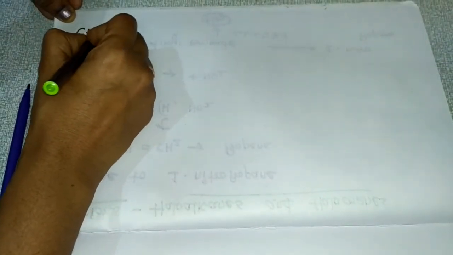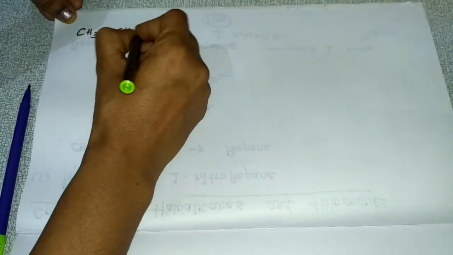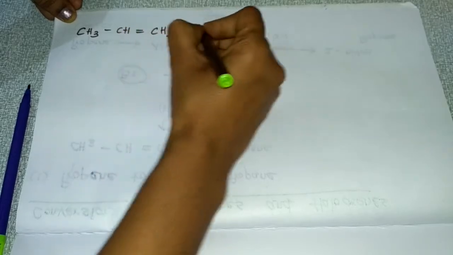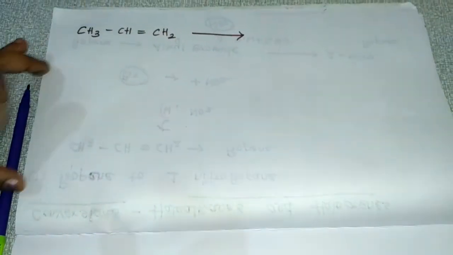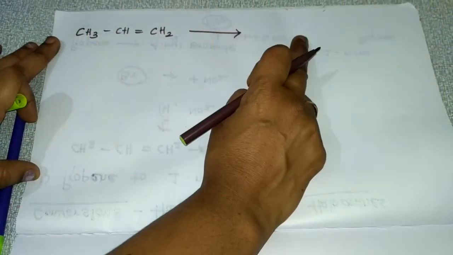Okay, so I'll write the reaction now. First, propene, CH3 CH double bond CH2. What I told you, you have to convert this into alkyl bromide.